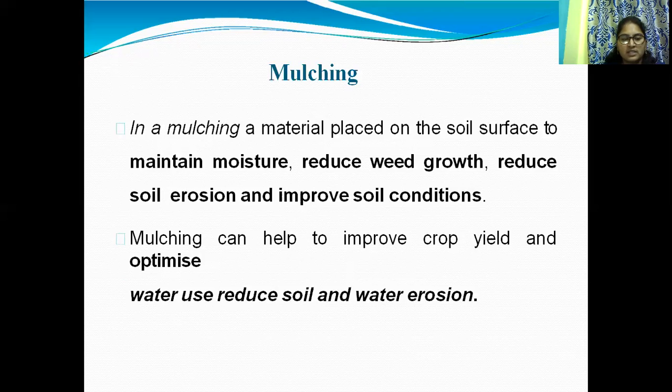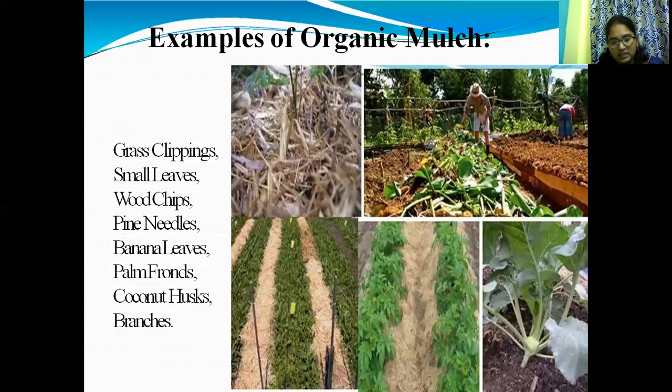Organic mulches include wood chips, cocoa bean hulls, grass, hops, leaves, manure, newspaper, peat, pine needles, straw, and raw wood fiber.